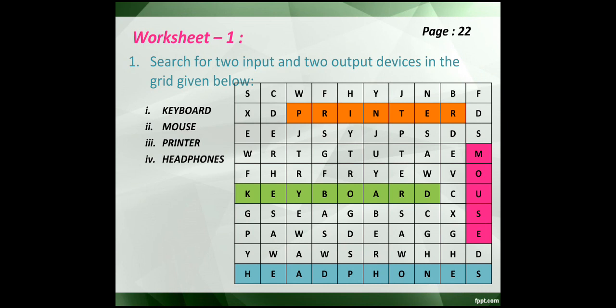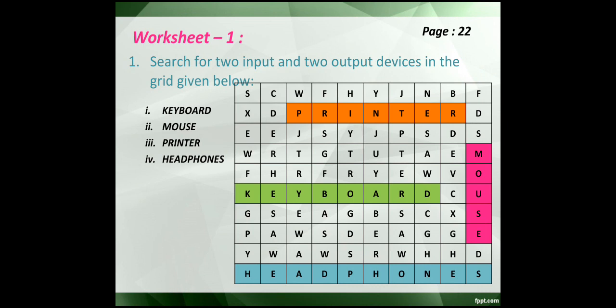Over here I have colored these options for you. So move to the page number 22. There is a worksheet number 1. It is the combination of the two chapters. I'm reading the first question. Search for two input and two output devices in the grid below. You have to search these spellings. I have already colored these spellings for you.